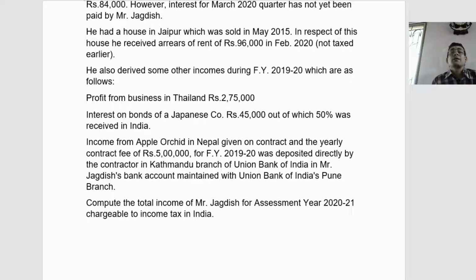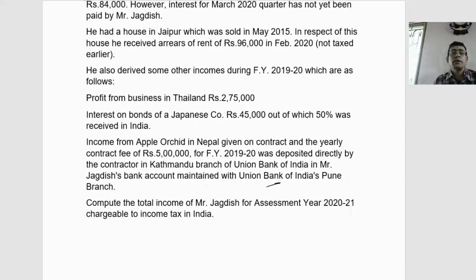So income is received by Mr. Jagadish from a Nepal contractor. The contractor has deposited this amount in the Kathmandu branch, where Jagadish's bank account is maintained, and the bank account is maintained in the Pune branch.